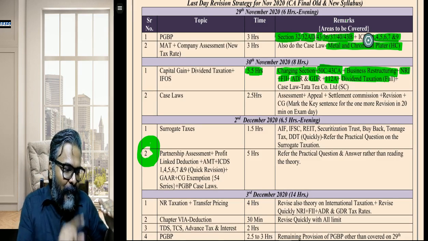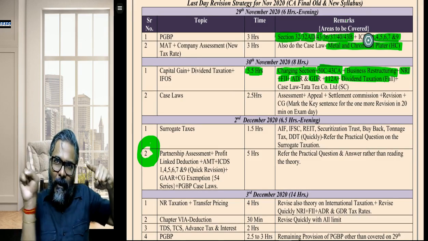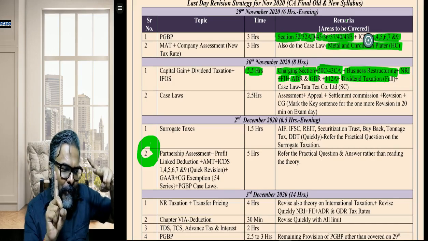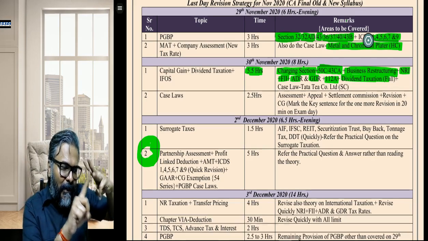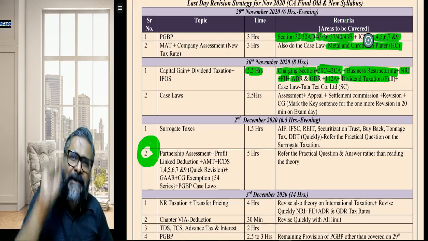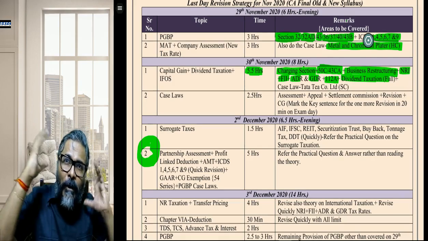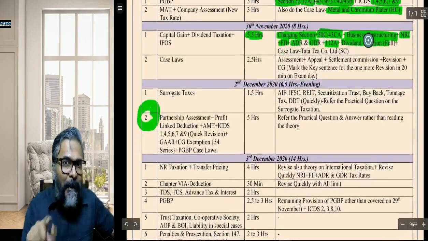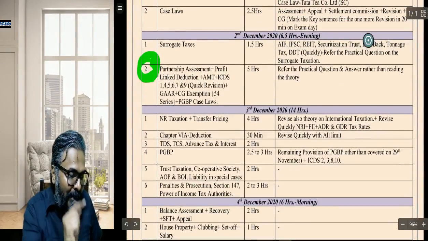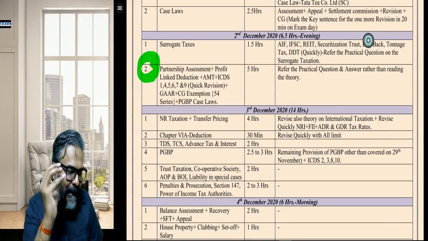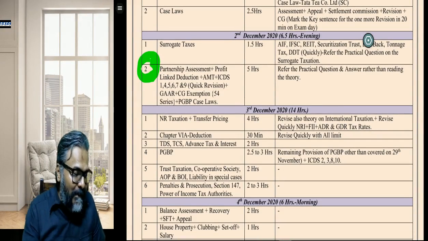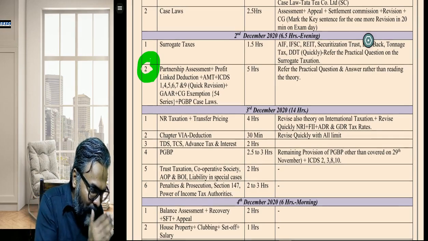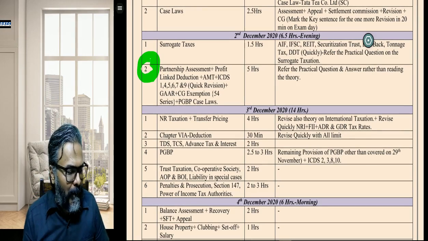Because, students, if you don't revise PGBP a day before examination, if you don't revise capital gains a day before examination, if you don't revise dividend taxation or IFOS a day before examination, still it is fine. Why? Because these are all conceptual topics. But a day before examination, you need to revise penalty, trust taxation, assessment, SFT, appeals, chapter 6A deduction, NR taxation, transfer pricing. And that is the reason why, students, I have made the planning in this particular way.